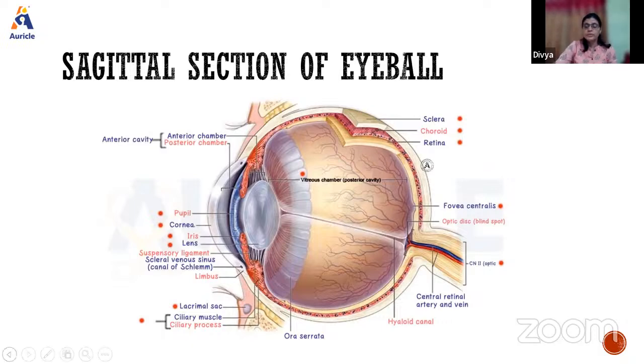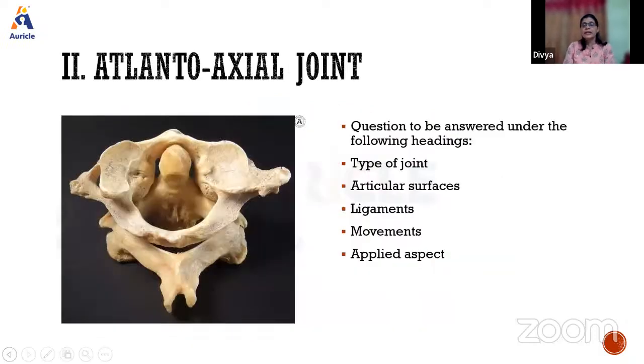Coming to the last question, that is the atlantoaxial joint. It has to be answered under the following headings: type of joint, articular surfaces, ligaments, movements, and applied aspects. For any joint, it is the same headings you need to follow. Since it is a short answer question, you just have to be very specific.